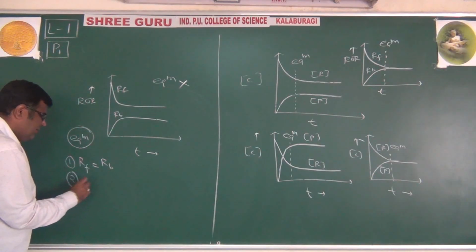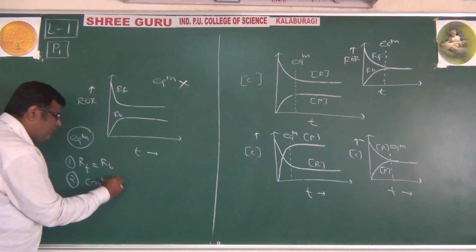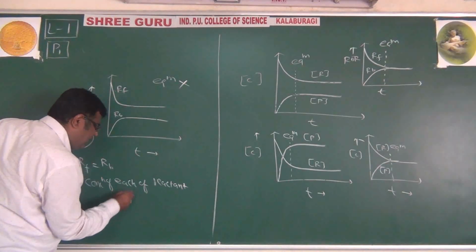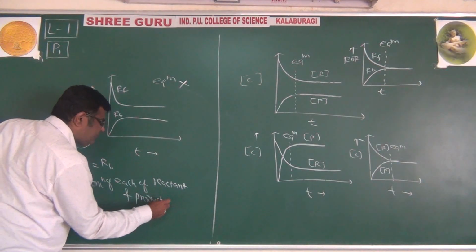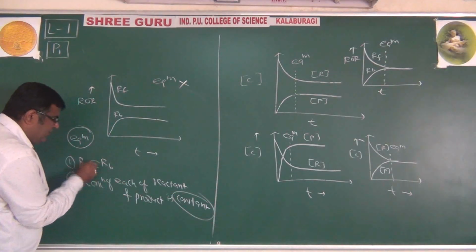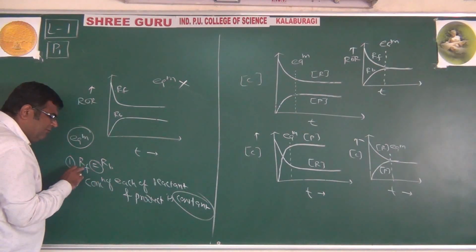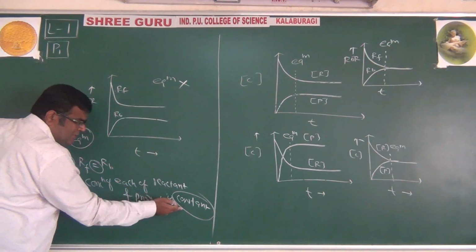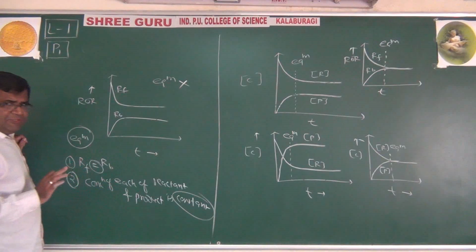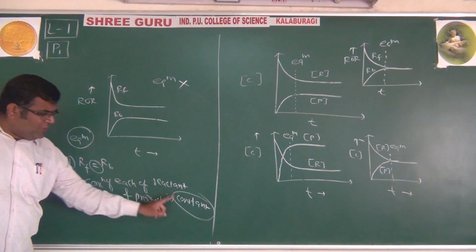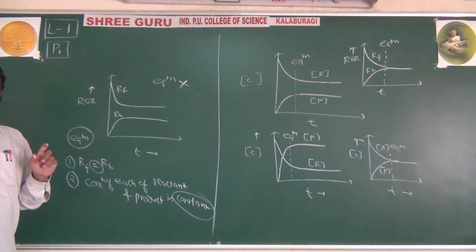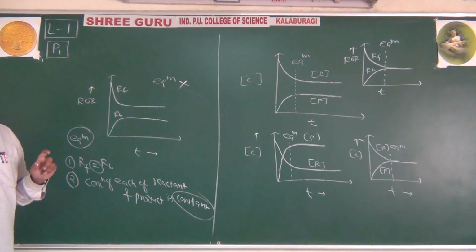And another one is that the concentration of each reactant and product is constant and equal. Equal what? Equal should be rate, and constant what? Concentration. Which concentration? The concentration of reactant and product. The concentration should be constant and rate should be equal.